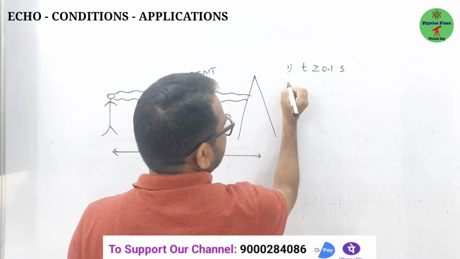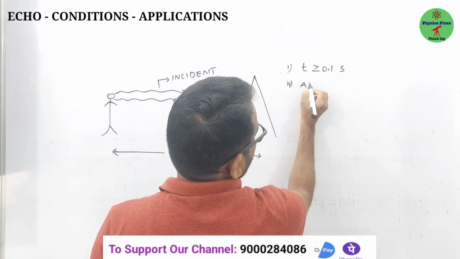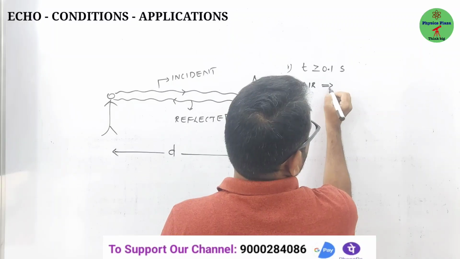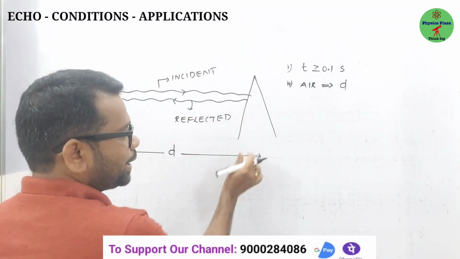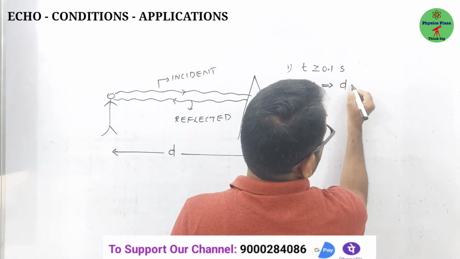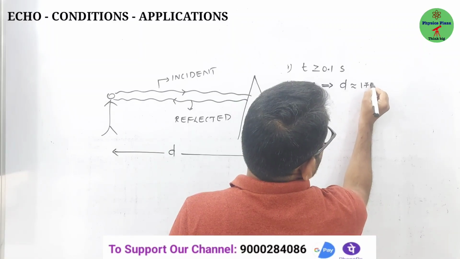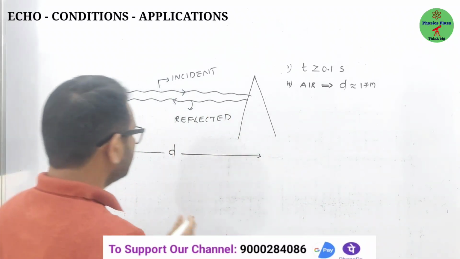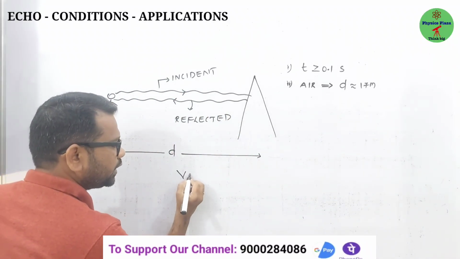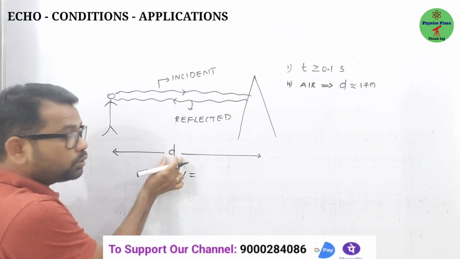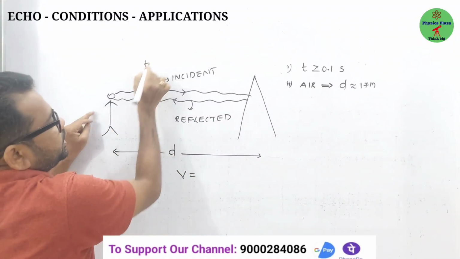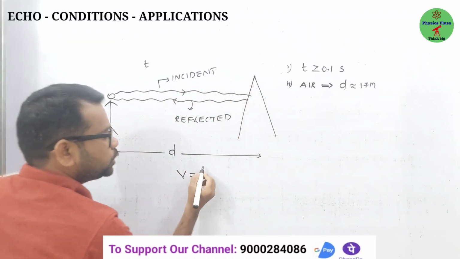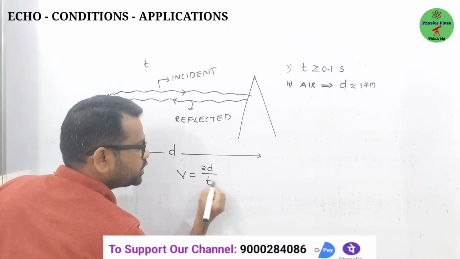Fine. And the second condition, very important, is about air. In air, the minimum distance between the obstacle and the source should be 17 meters. Then you may ask, sir, how do we know it is 17 meters? Look here, children. We know that speed is equal to distance by time. Here distance doesn't mean d, because in a time t it travels d distance forward and d distance backward. d plus d is 2d. So v equals 2d by t.